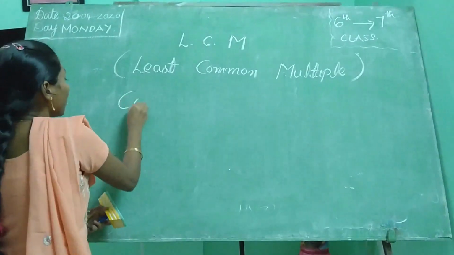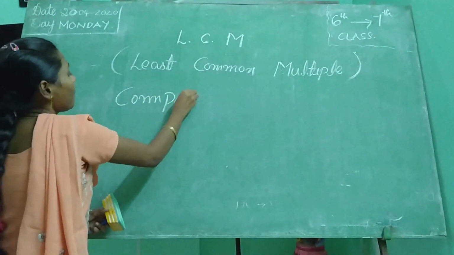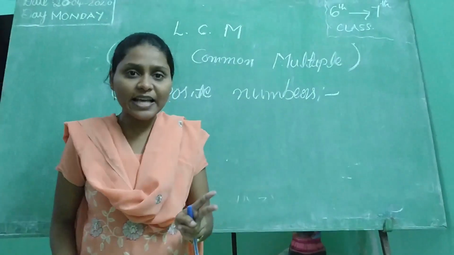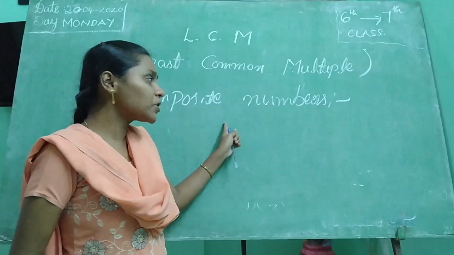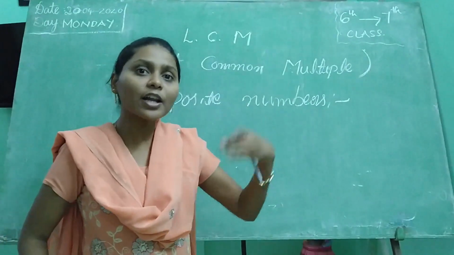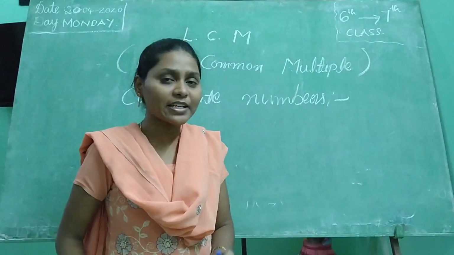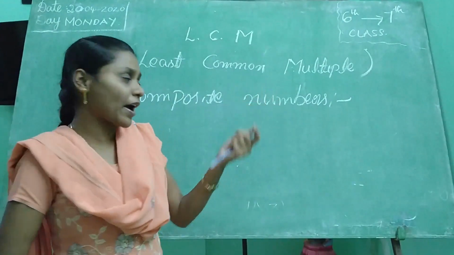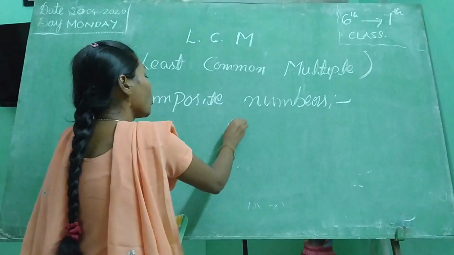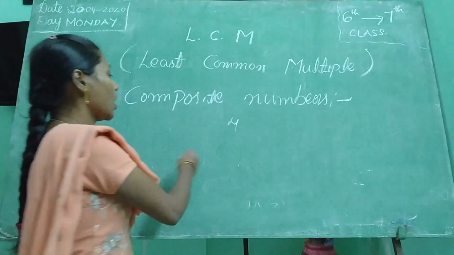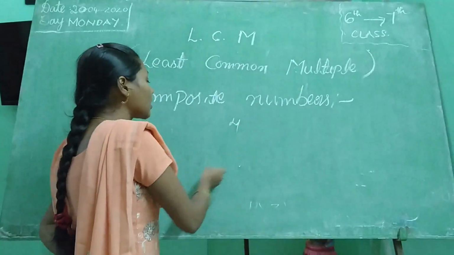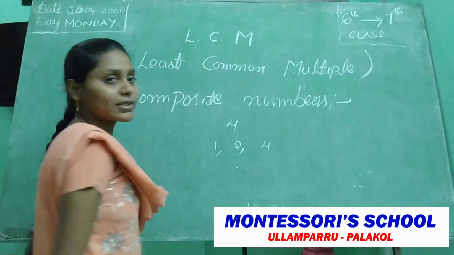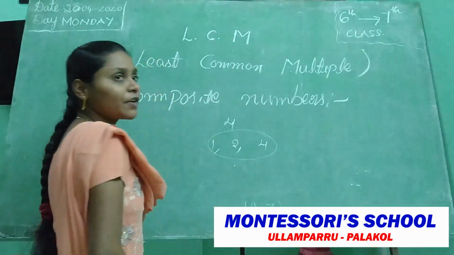Now one more kind is composite numbers. For prime numbers we say exactly 2 factors. For composite numbers we say more than 2 factors. Prime numbers mean exactly 2 factors. Composite numbers mean more than 2 factors. For example, 4. How many factors are there? 1 is there, 2 is there, and 4 is there. How many factors do we have? 3 factors here.